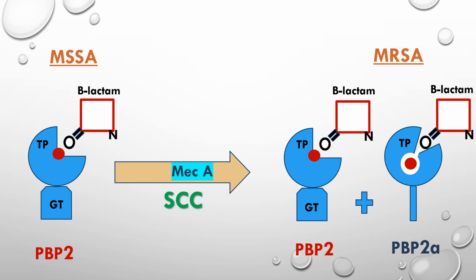So in this way, Staph aureus can survive beta lactam antibiotics, and it's called MRSA, methicillin resistant Staph aureus, because methicillin is a representative of penicillinase resistant penicillins or penicillinase resistant beta lactams.